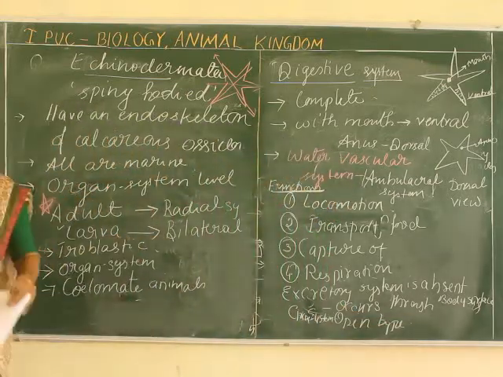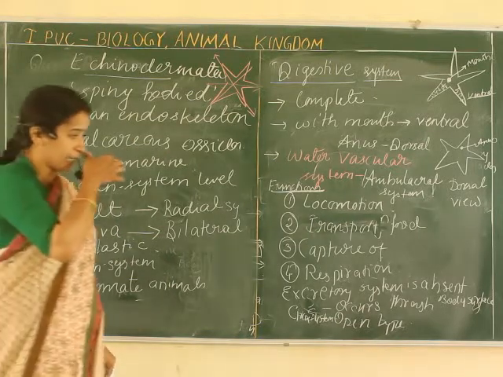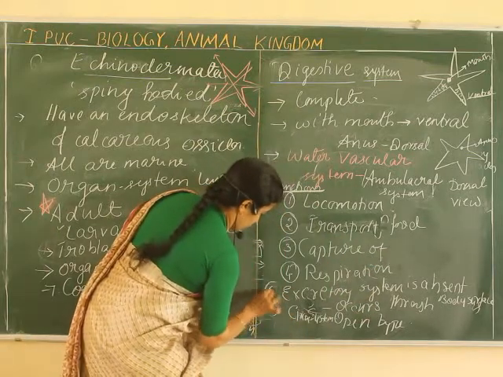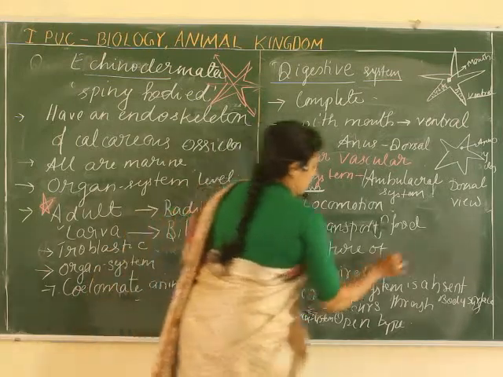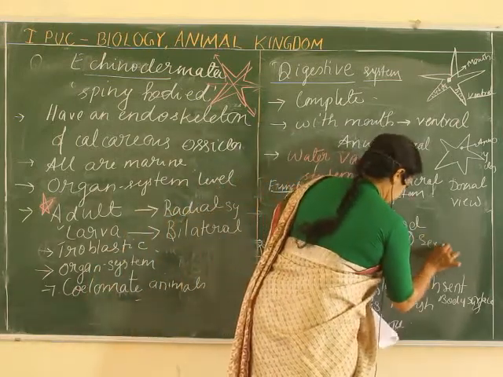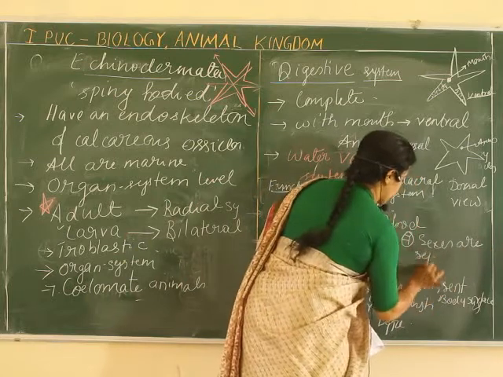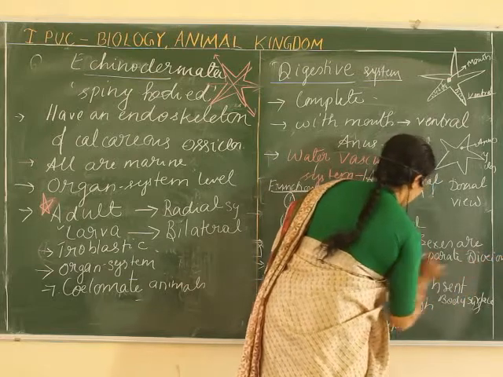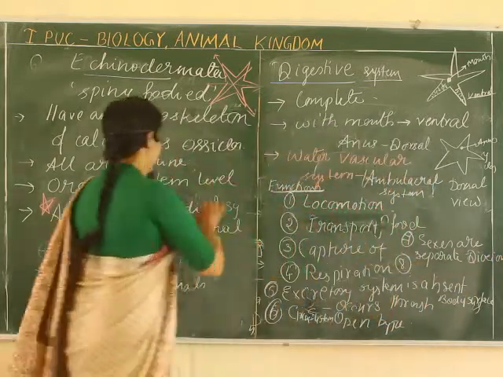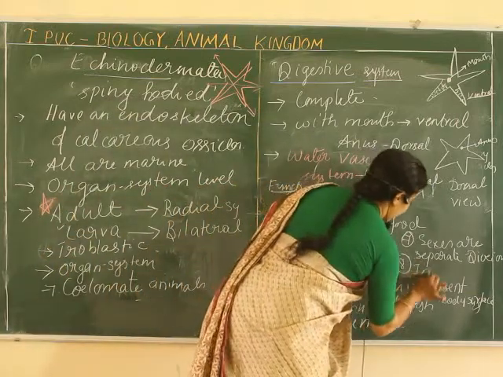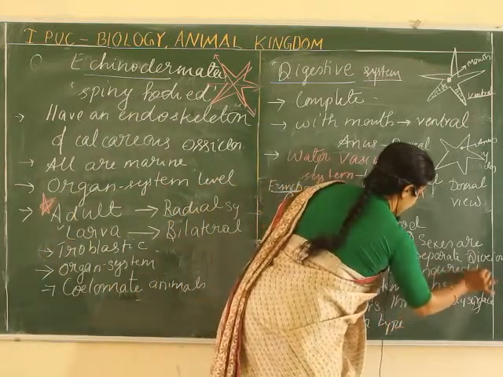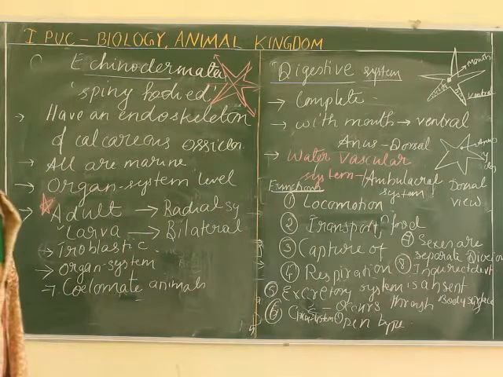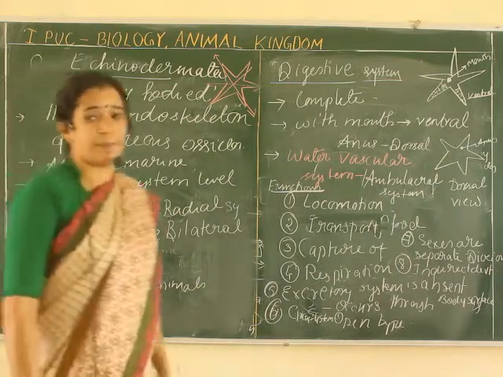Then about their reproduction, they are well developed. The seventh feature is that sexes are separate. What will we term this in a single term? They are dioecious. Already I said there is a larva, so it is having indirect development. Then about their fertilization, it is external, and reproduction is the sexual mode of reproduction.